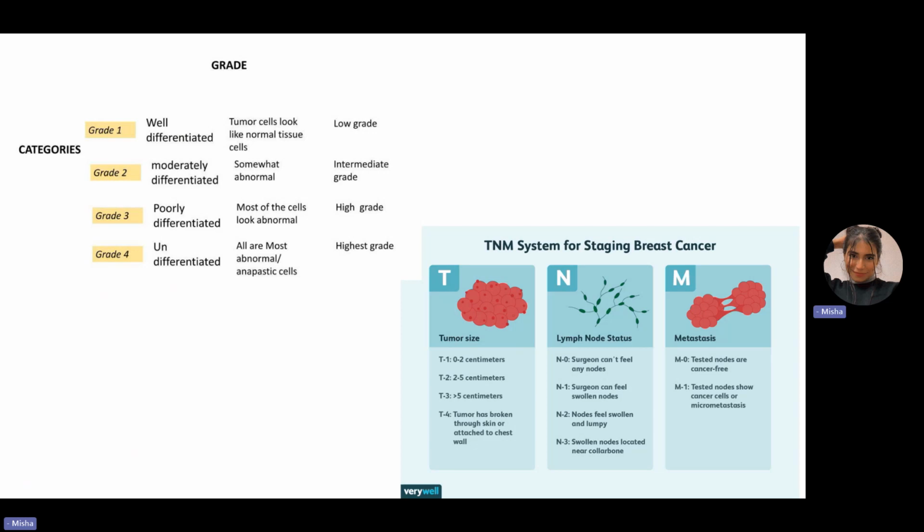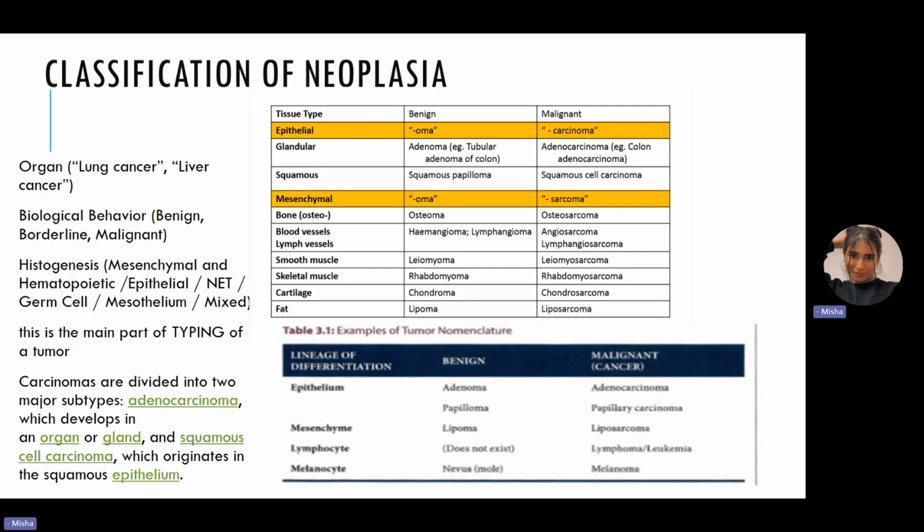What is the degree of undifferentiation within them, right? So here we can see well differentiated, moderately differentiated, poorly differentiated, undifferentiated, and based on anaplasia, we're basically doing the grading, right? Okay.